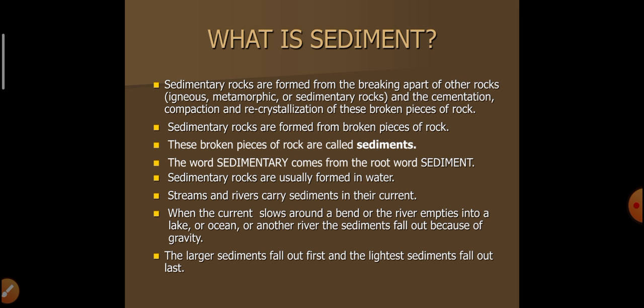Sedimentary rocks are usually formed in water. Streams and rivers carry sediments in their currents. When the current slows around a bend, or a river empties into a lake, ocean, or another river, the sediment falls out because of gravity. The larger sediment falls out first and the lightest sediment falls out last.